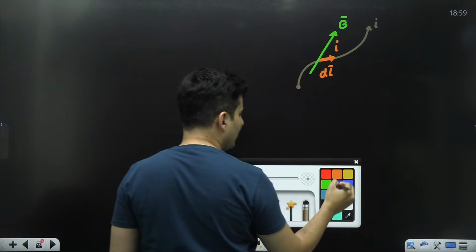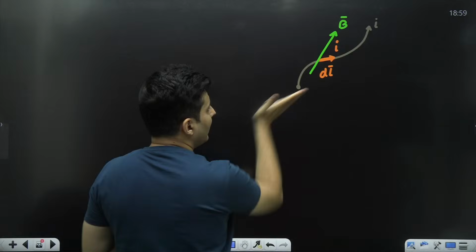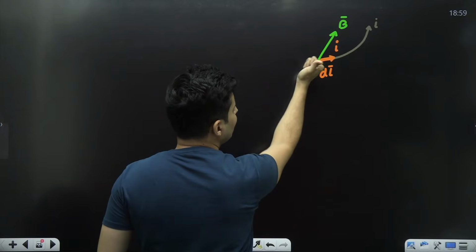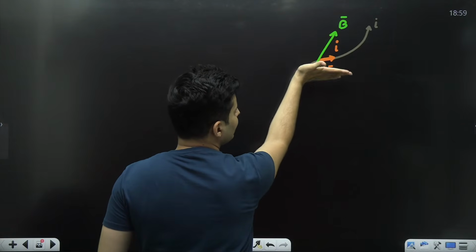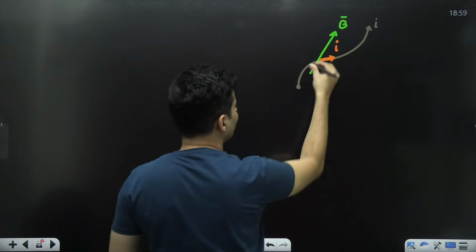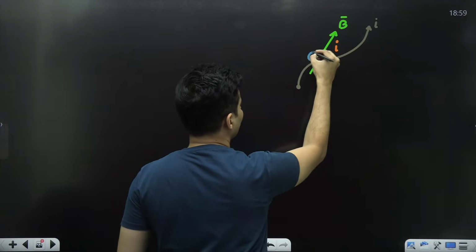So it will experience some force in the direction of L cross B. Length is here, magnetic field is here. If you do the cross product, it will come towards you. So there will be a small force like this.